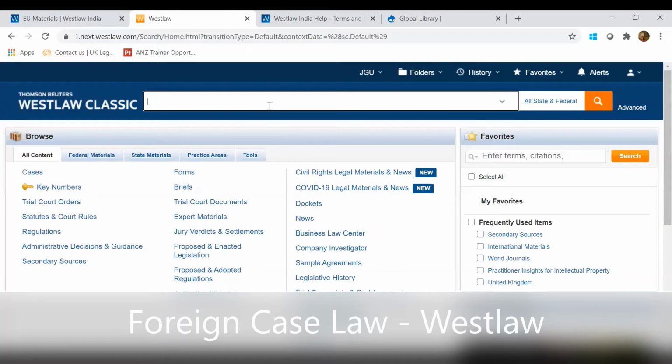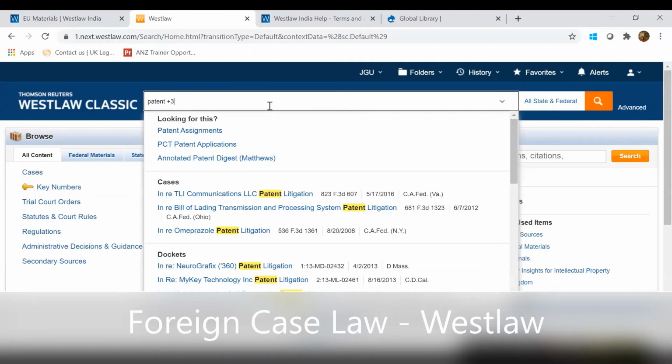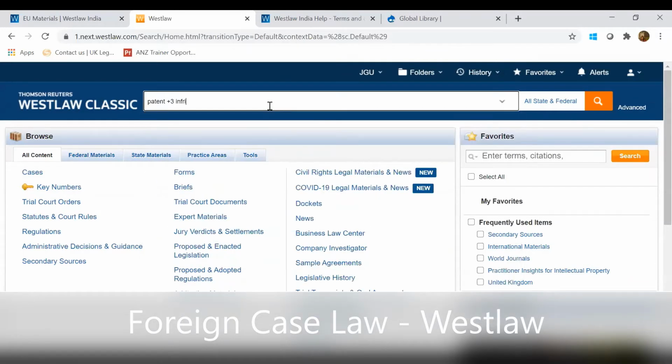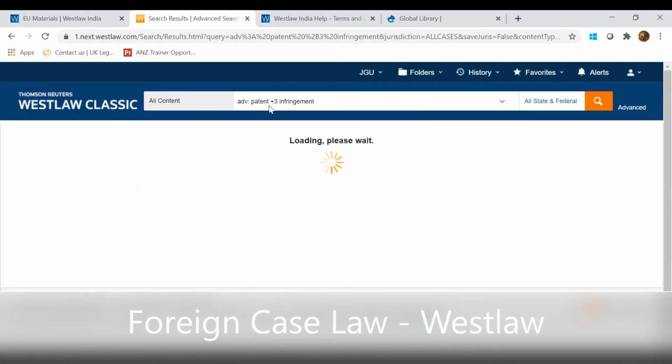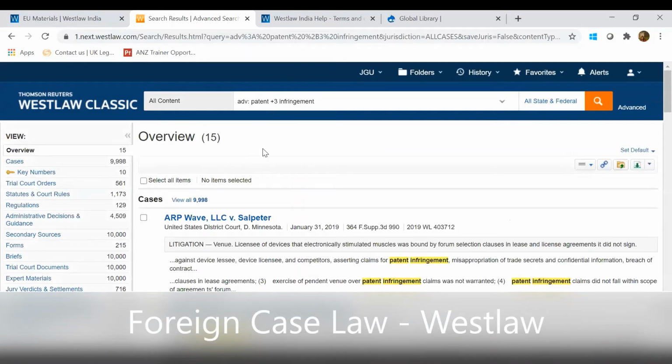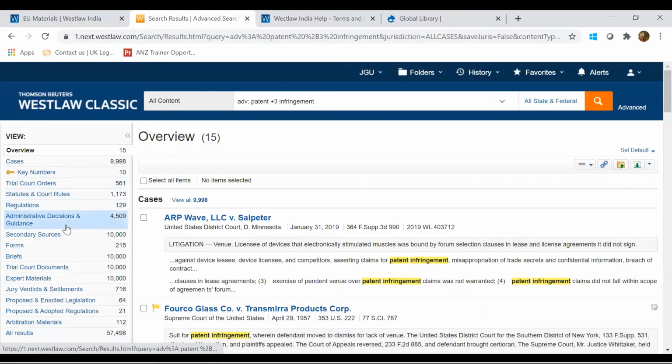Now, if I want to search any particular cases from US, I'll use this tab and enter certain keywords. Say if I enter patent +3 infringement, the similar keywords, and click on search. This is how the results would look for US. On the left hand side, there's a bifurcation of all results into cases, statutes, trial court orders, secondary sources, and other results which are available here.